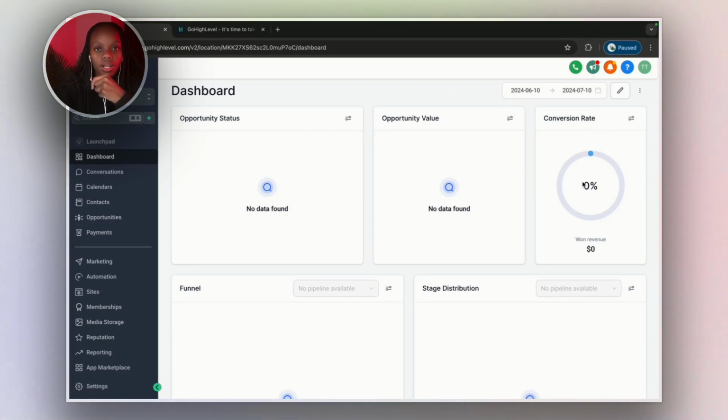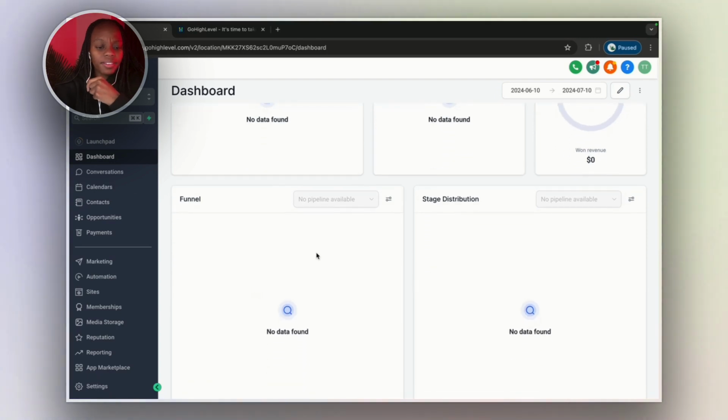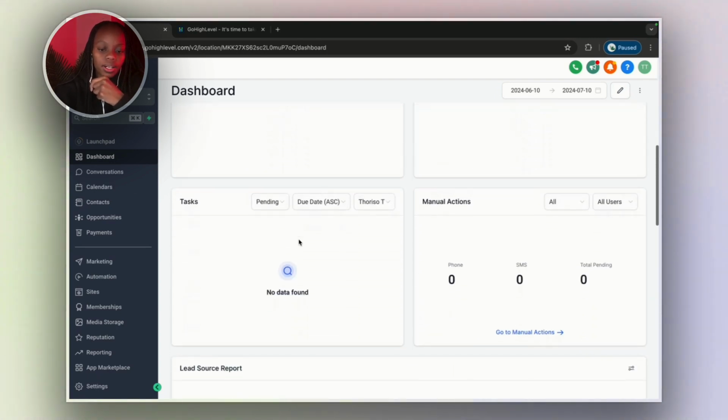Obviously, when people come in and you close them and you let the system know that that lead has been won, it will show your conversion rate here. And then we have other stats that will be appearing here. Like I said, this is empty, it doesn't look that interesting, but it's very helpful.